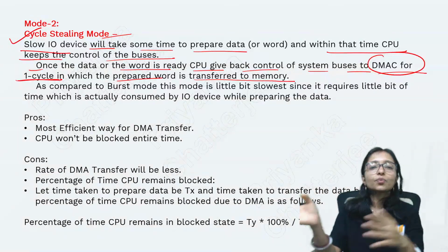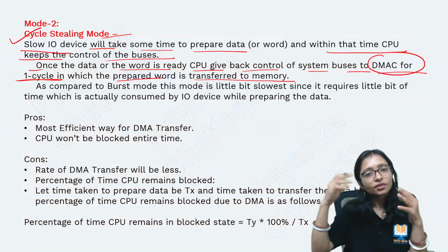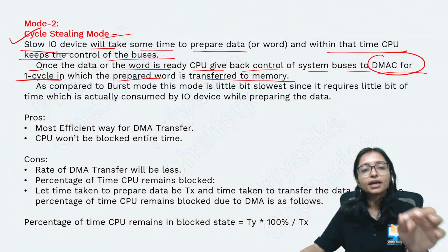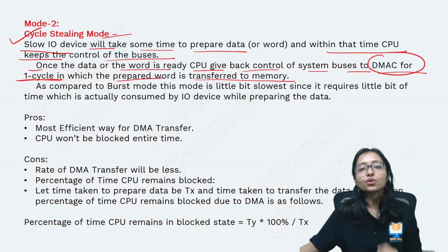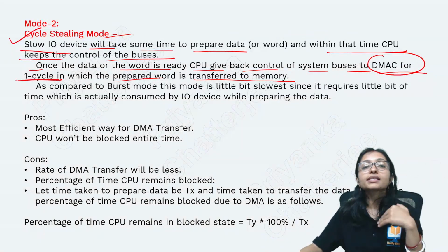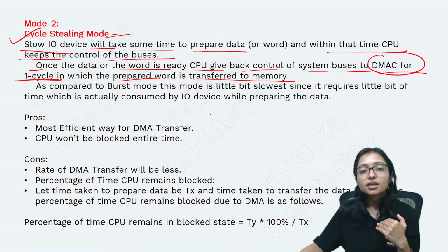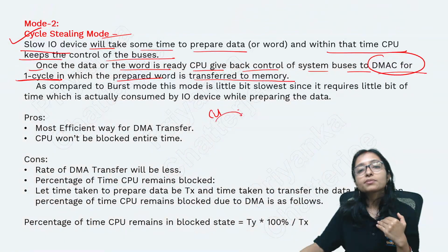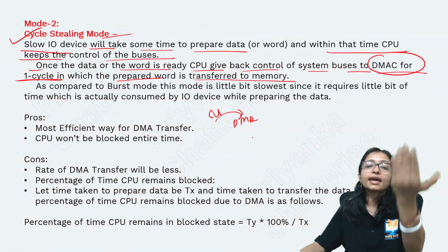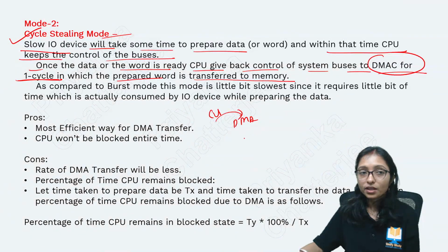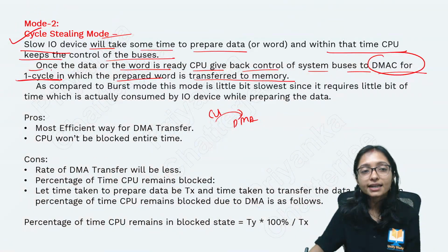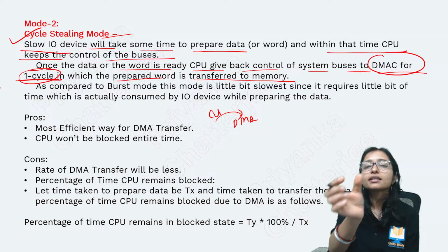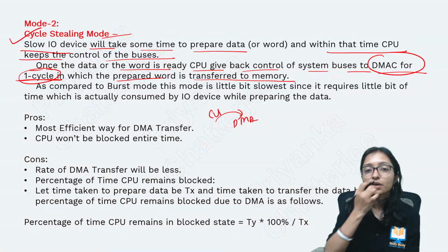Then again do your work, I will do my work. Again whenever you are ready, tell me, I will give you access, send it for one clock cycle, then again do your work. This is the way cycle stealing goes on. Sometimes the CPU is working, sometimes it gives the bus to the DMA and input output is sending, again the CPU takes it back. That is called cycle stealing. Only one cycle at a time, and a little amount of data is transferred.